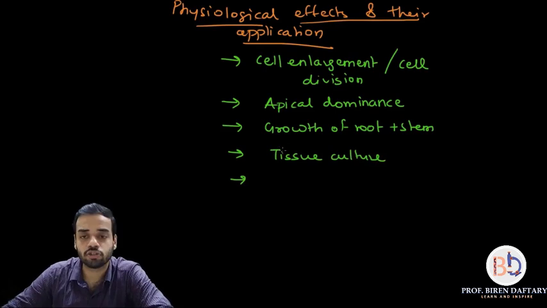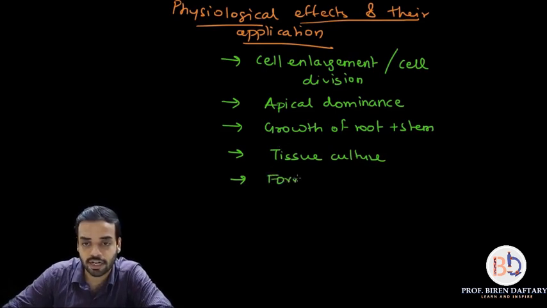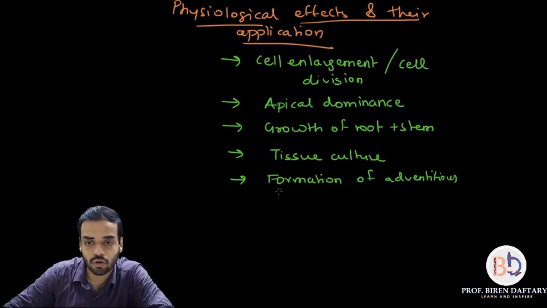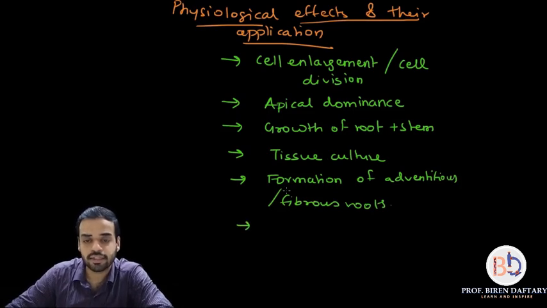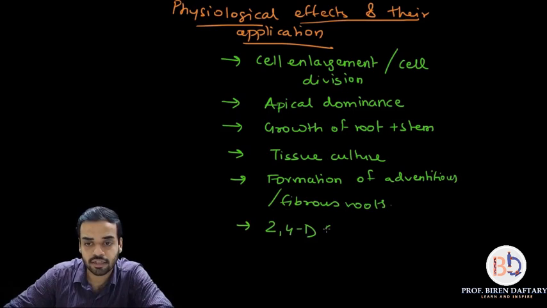Then auxins also help in formation of adventitious roots, or they are also called fibrous roots. Then auxins like 2,4-D are used as synthetic herbicides.